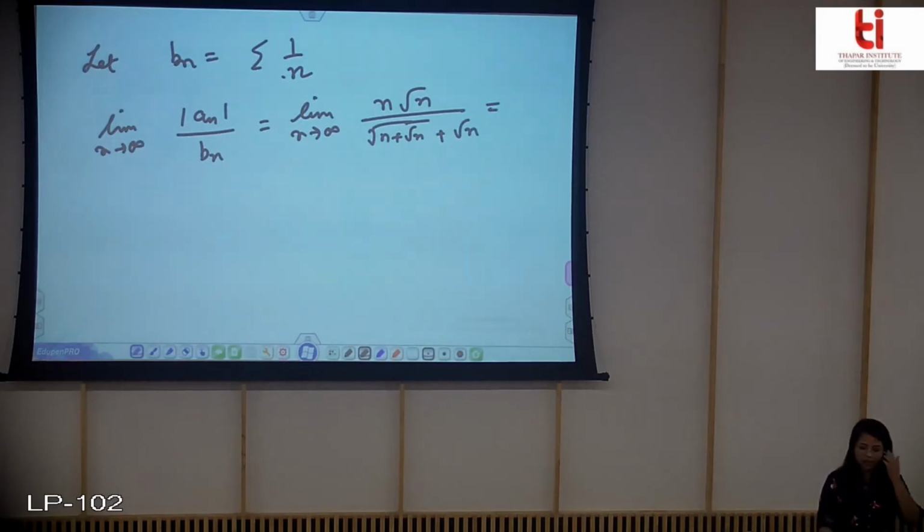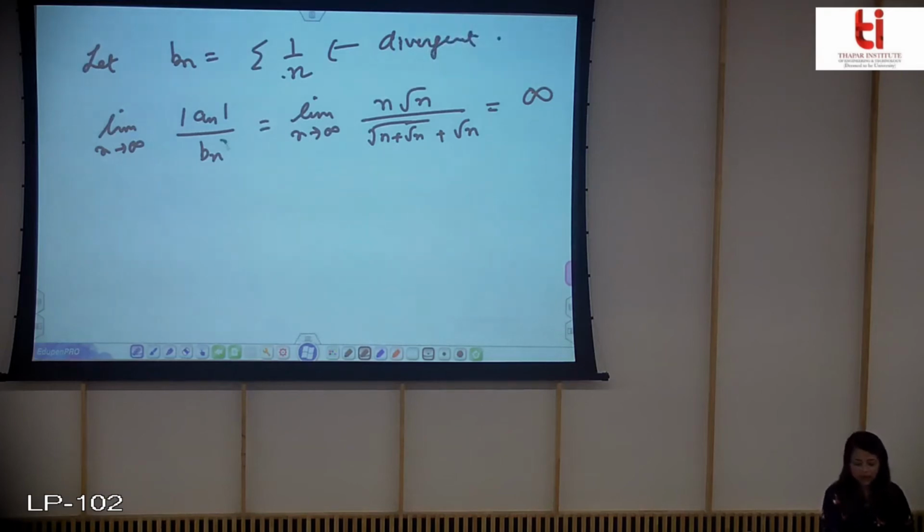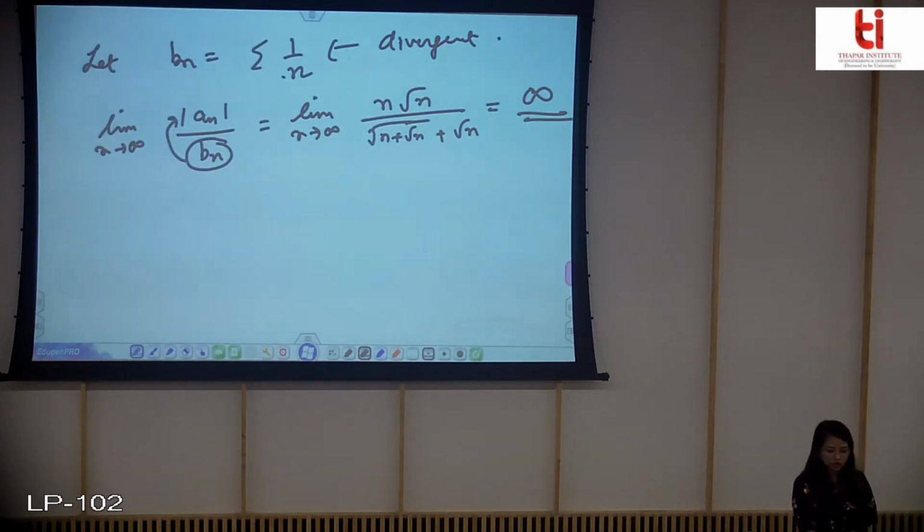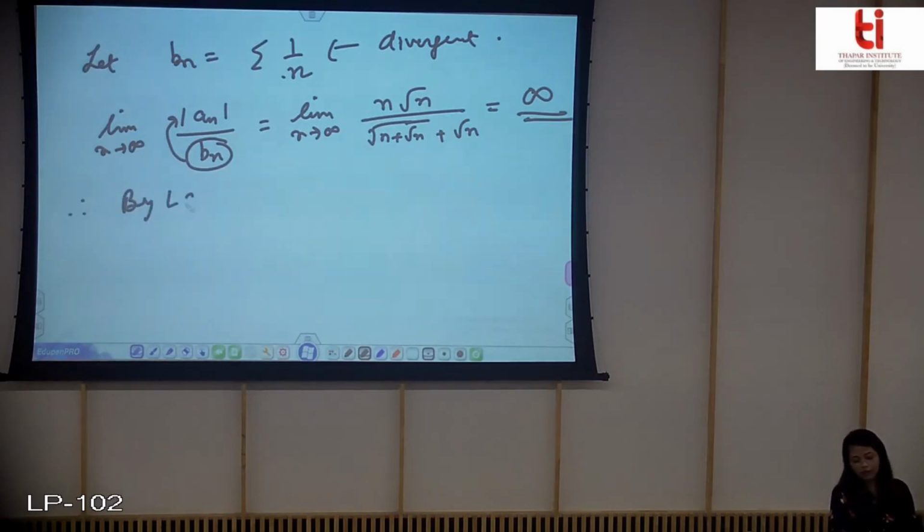You can see that this is giving infinity. The limit is infinite, and you know that this is divergent. So by limit comparison test, if the limit is infinity and this is divergent, we can say that this is also divergent. Therefore, by limit comparison test, summation of mod an is divergent.